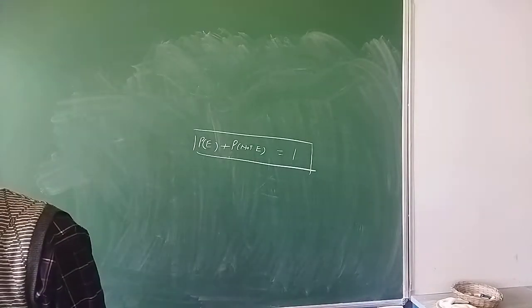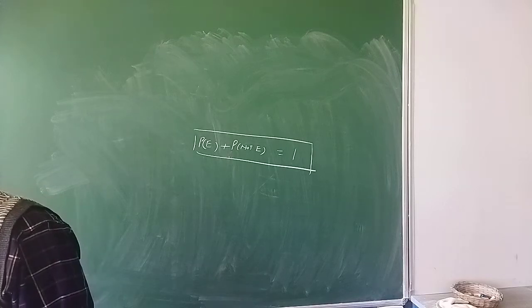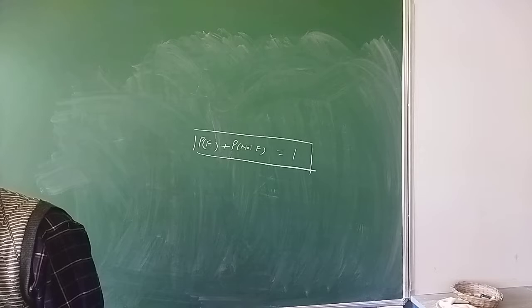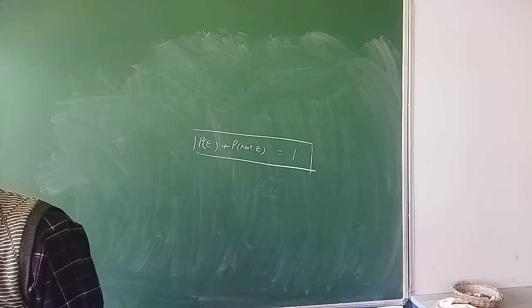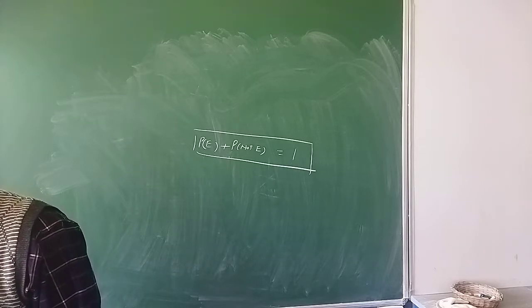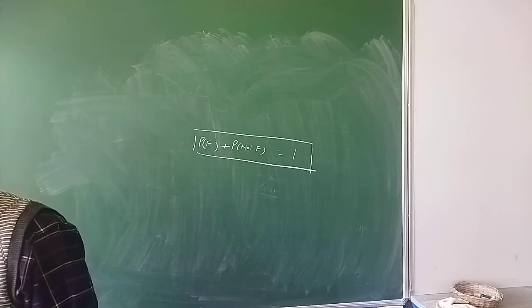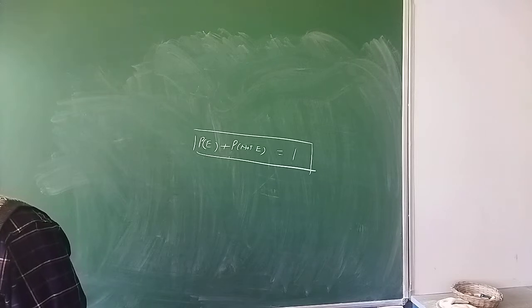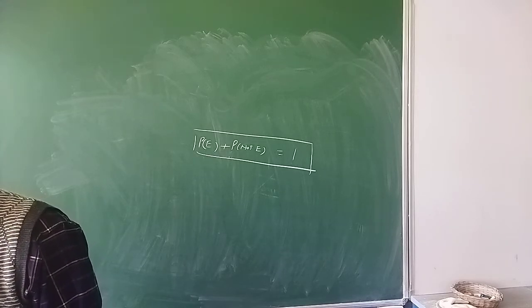Then another definition you can add to your knowledge from this topic point of view is elementary event. So what do you mean by elementary event? An event which has only one outcome of the experiment is called an elementary event. So, I repeat, an event which has only one outcome of an experiment is called an elementary event.